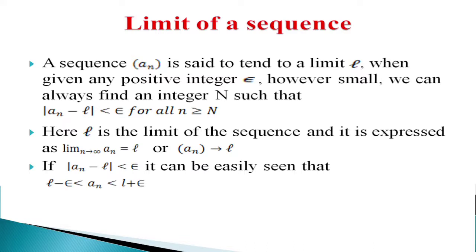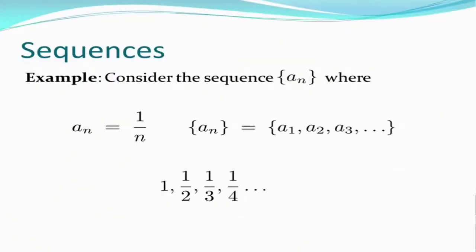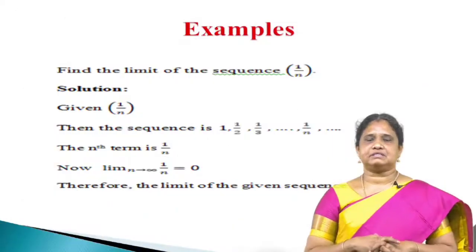Let us see some examples for finding the limit of sequences. Consider the sequence an where an is equal to 1 divided by n. If we give values for n as 1, 2, 3, 4, etc., the sequence is 1, 1 by 2, 1 by 3, 1 by 4, etc., 1 by n, etc. How do we find the limit of the sequence?